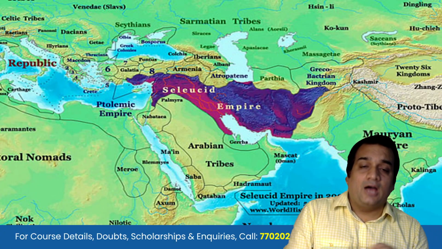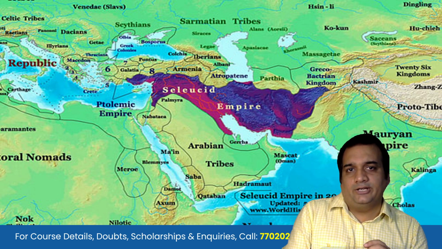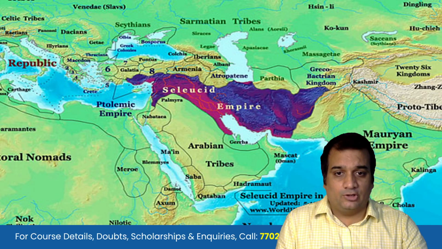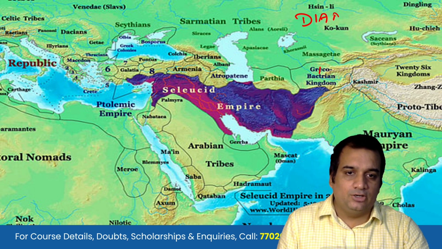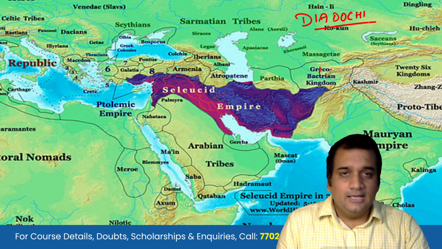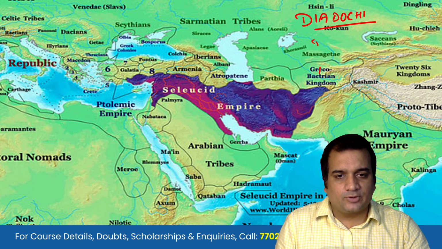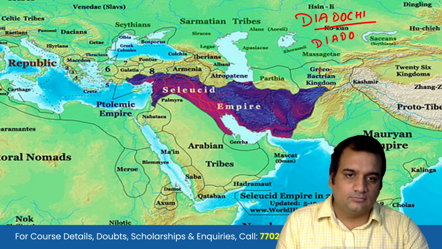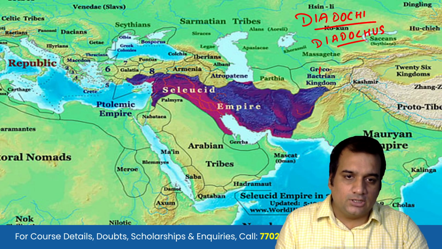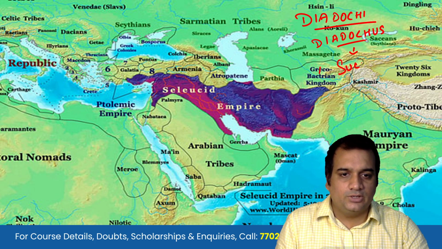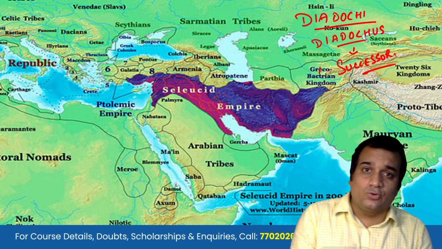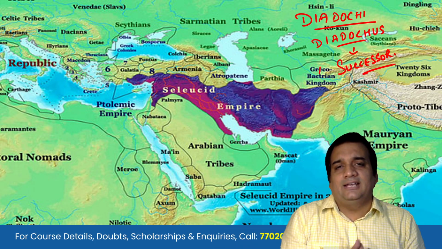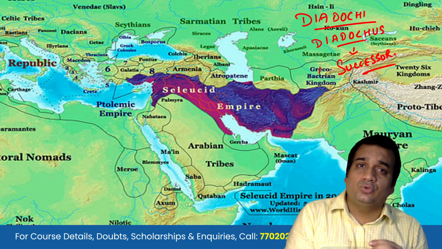So as I said, after the death of Alexander the Great, there will be wars followed by his death, and the wars will be known as the War of the Diadochi. What is this Diadochi? Basically, Diadochi comes from the word Diadochus, and Diadochus means successors. So now I think it is clear to you. It is the war between the successors of Alexander the Great, over who is going to take over that